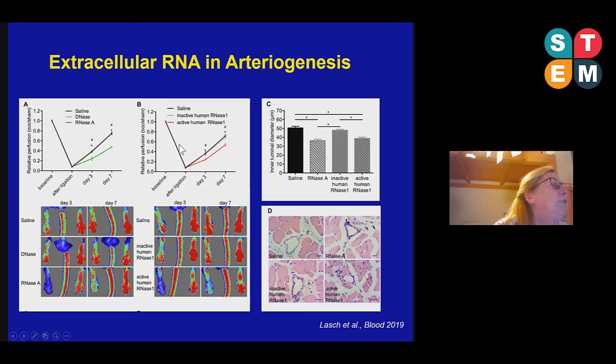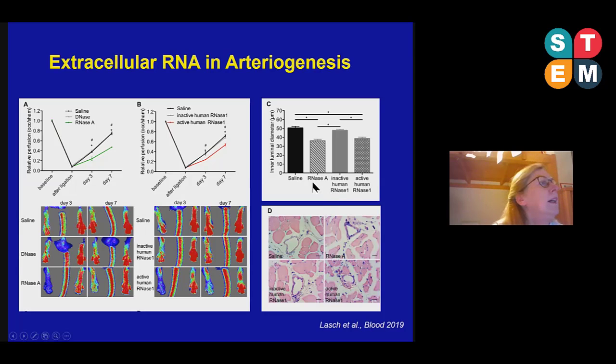And indeed, we found that the administration of active RNase resulted in reduced perfusion recovery, whereas the treatment with inactive RNase shows no effect. These results were confirmed when we measured the inner luminal diameter of growing collaterals after 7 days. The treatment with RNase as well as active human RNase 1 significantly interfered with collateral artery growth and resulted in a reduced inner luminal diameter compared to saline-treated mice, as you can see here.